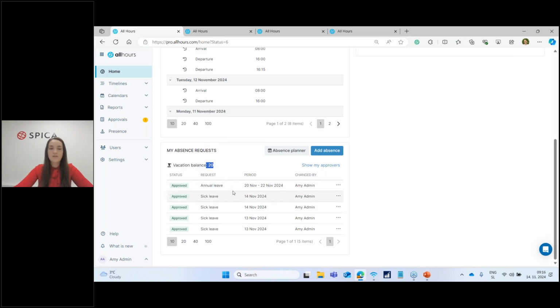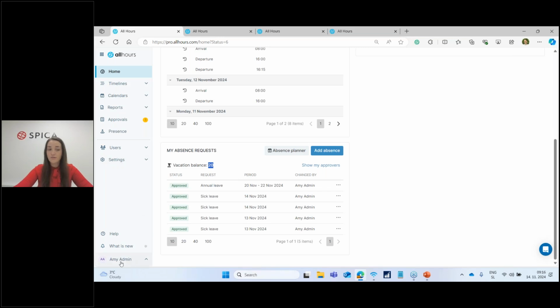Currently, as you can see, even though she has some requests for approval that are already approved, for example, annual leave 20th till 22nd of November, her vacation balance is 20, and this is not taking into consideration the 3 days, so the 20th, the 21st, and the 22nd of November. Now, this might cause some confusion because currently, if I go to add any absences, right, it would maybe for some users be more useful to see here only 17 days available because these 3 have already been confirmed.